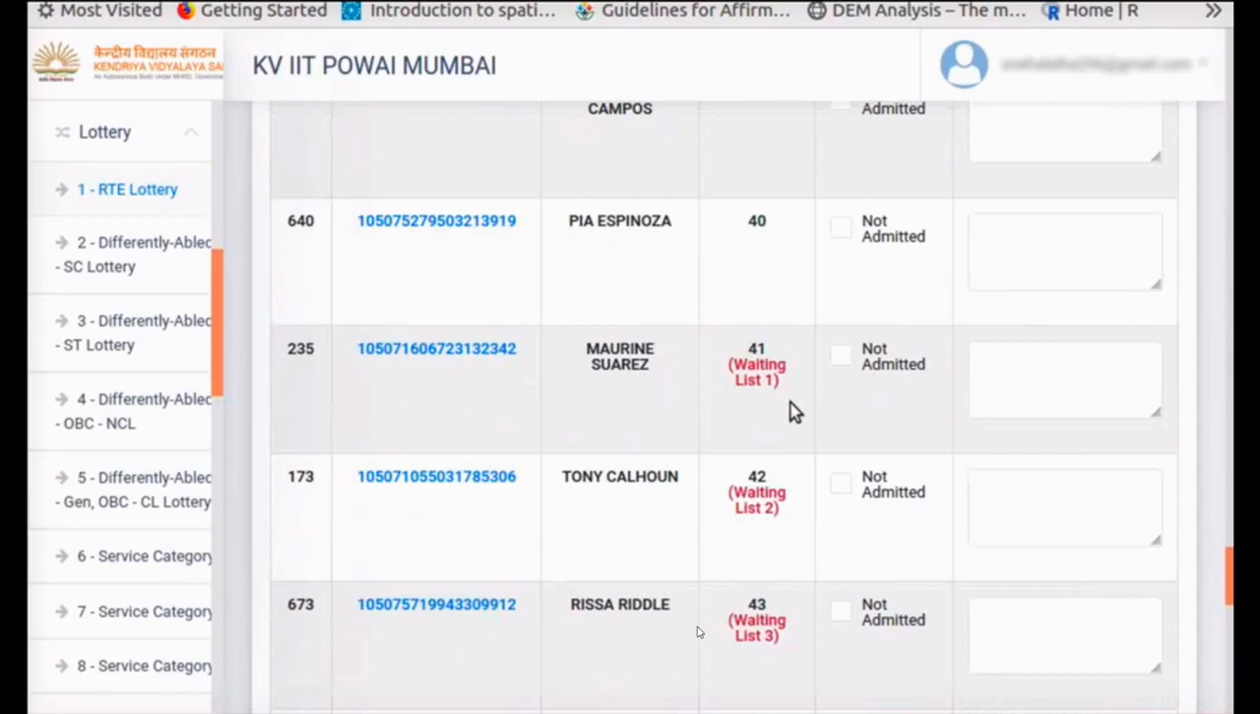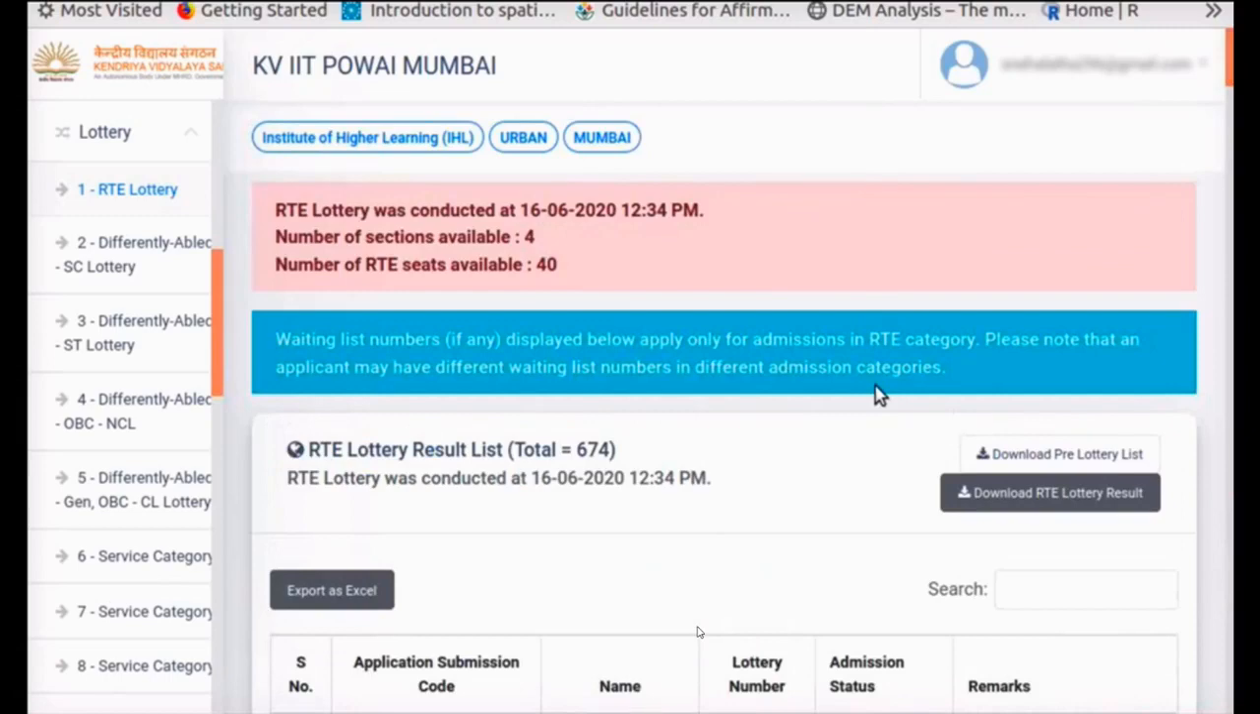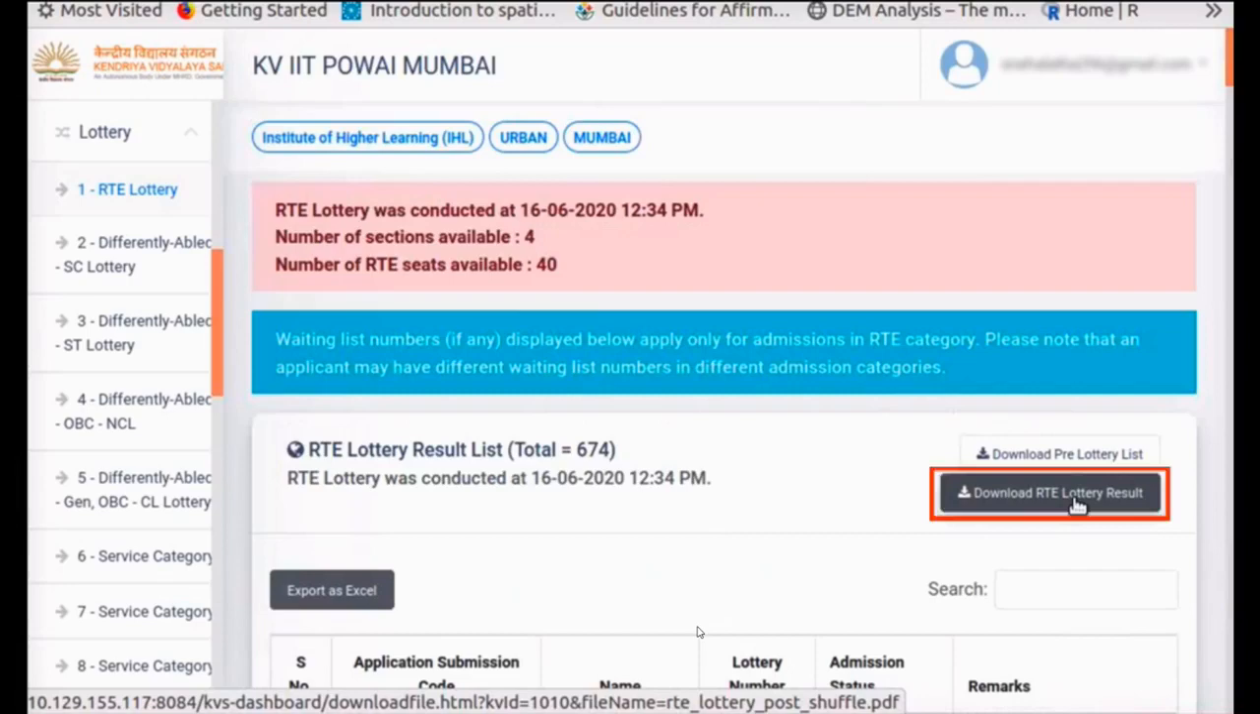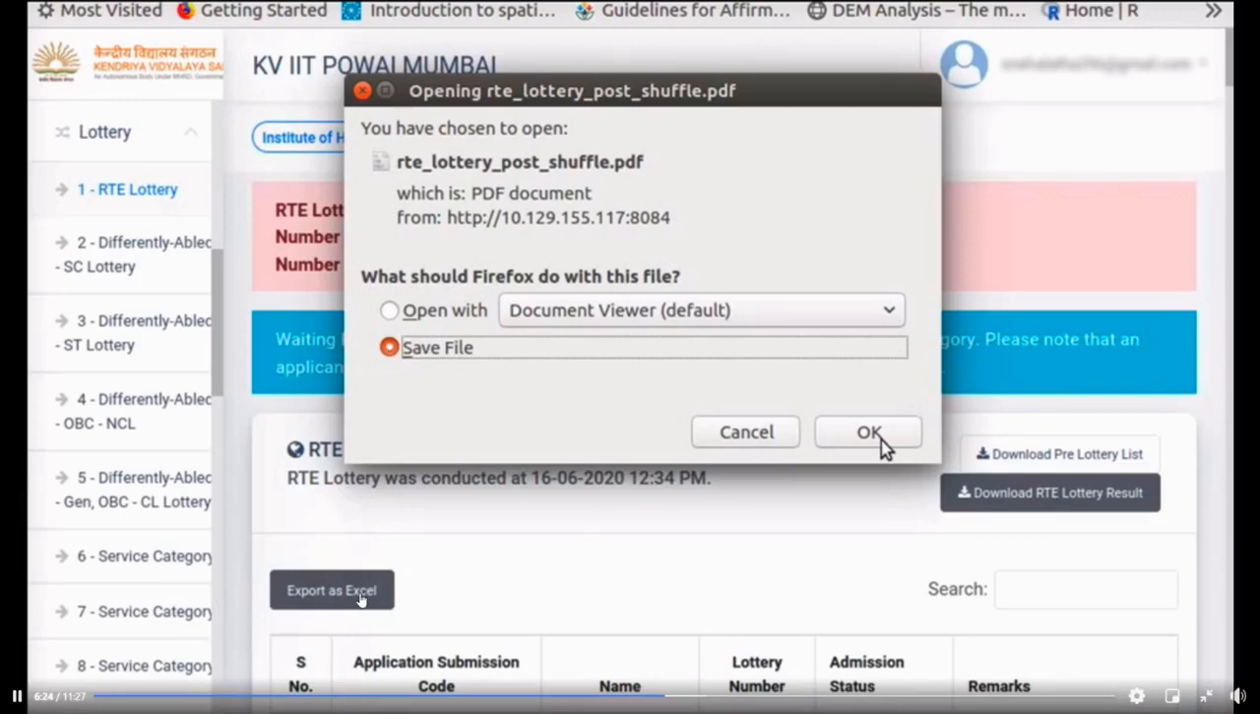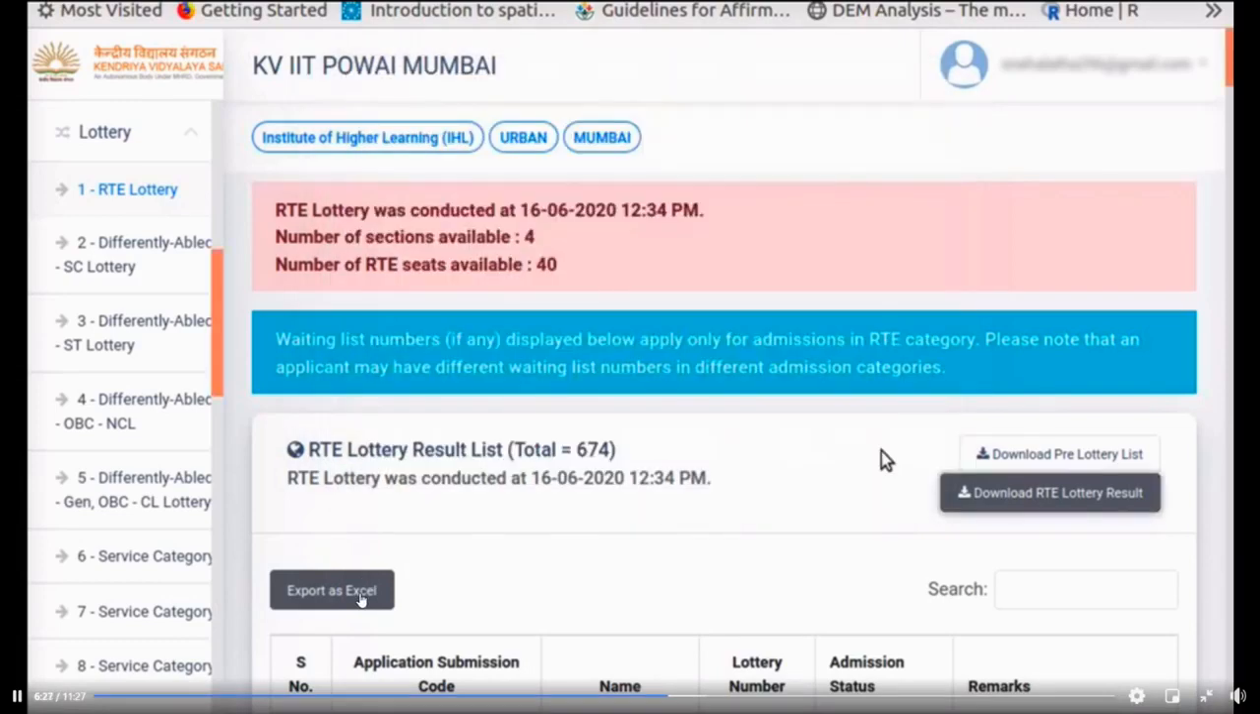Scroll up and read the important message about the waiting list. Scroll up the page. Click on the Download RTE Lottery Result button at the top right corner. In the dialog box, select the Save File option and click on the OK button. The Post Shuffle PDF downloads to the Downloads folder.